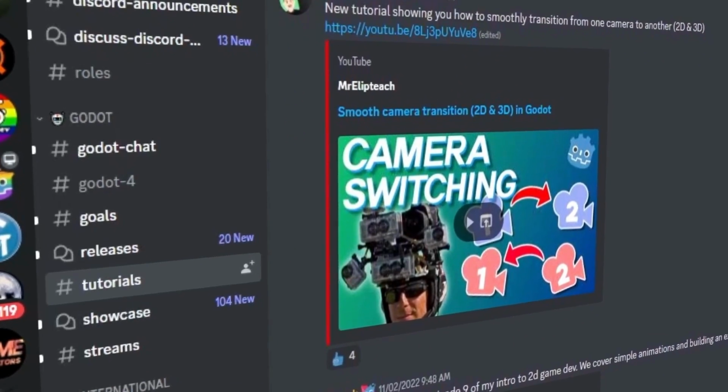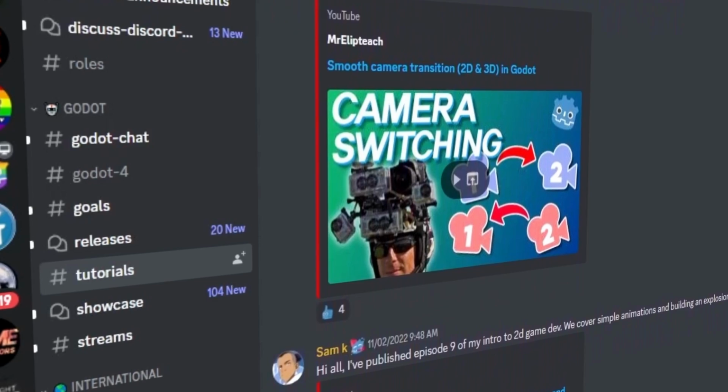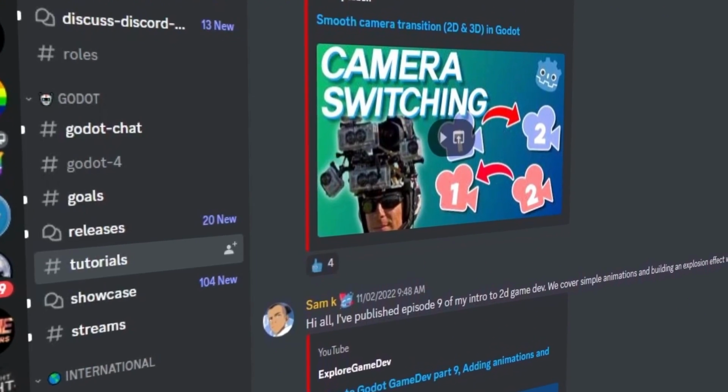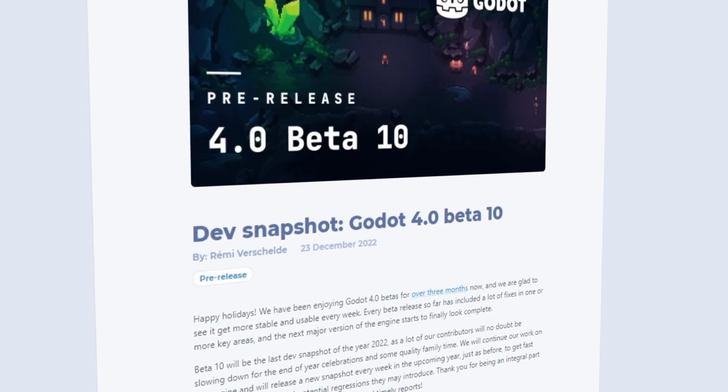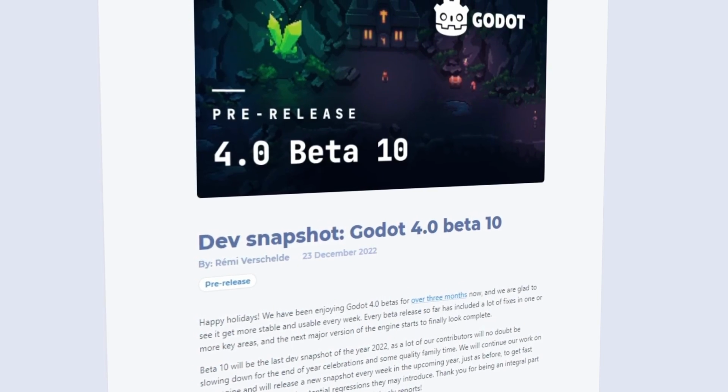If you want to start down the path with Godot, you'll find great tutorials and inspiring creations in the Godot section. Now is a great time to join this community, as the new iteration of the engine, Godot 4, has entered its open beta phase.